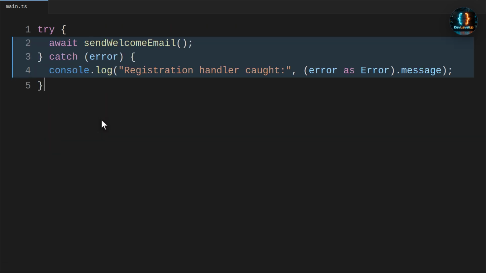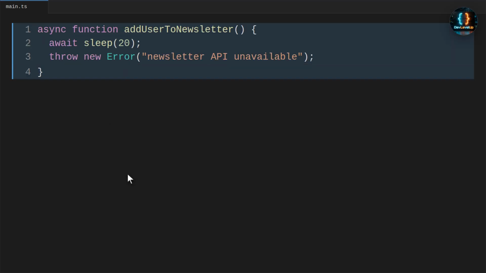The best practice is to await async calls when their errors belong to the current error handling path. If the work is intentionally background work, attach a catch handler right where you started. For practice, add a newsletter step after the email step. Decide whether it should fail the registration flow or be handled as a separate background task.